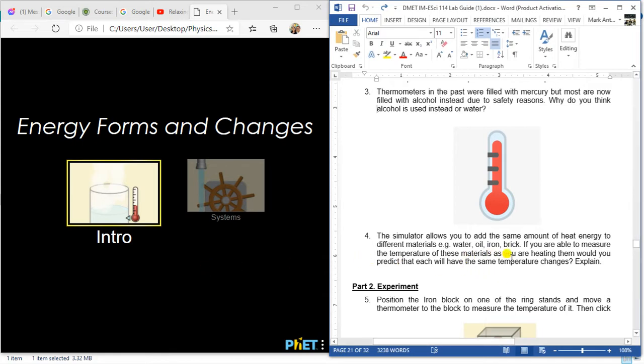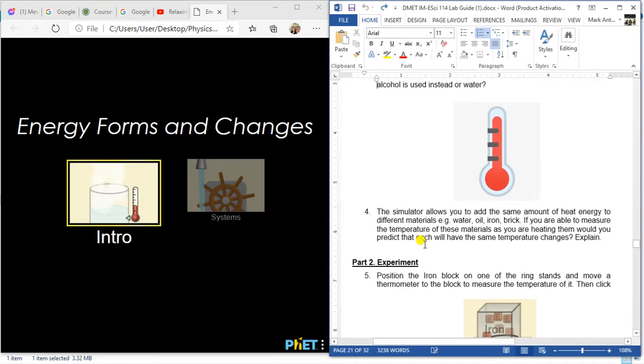Then next, as you heat them, would you predict that each will have the same temperature change? Be mindful of the thermometer here, because in this simulation there is a temperature gauge. You will see how their current temperature rises. Is it the same or different? You will explain why.